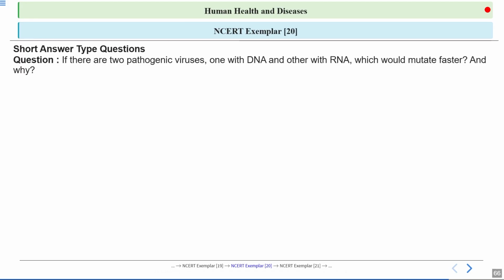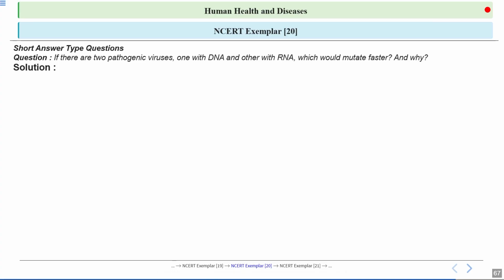Moving on to the next question. If there are two pathogenic viruses, one with DNA, other with RNA, which would mutate faster and why? So let's have a look at the answer. The RNA viruses mutate faster than the DNA viruses. So RNA is less stable as compared to DNA. So why does RNA mutate faster? Because RNA is copied with less accuracy, and mutations happen more often in the RNA.